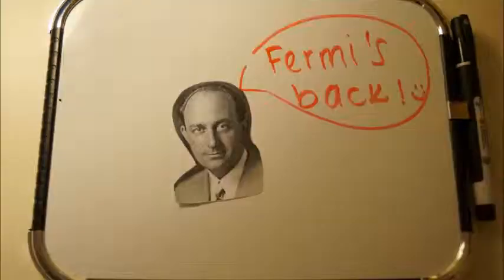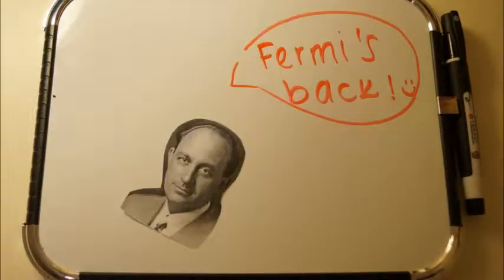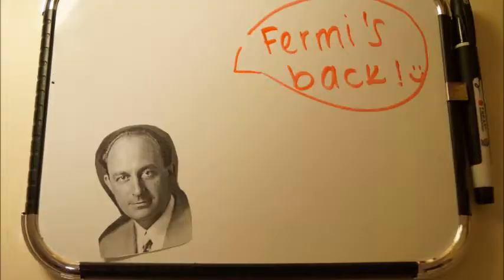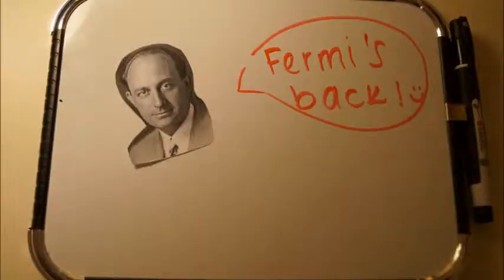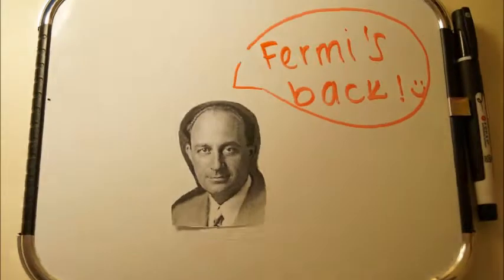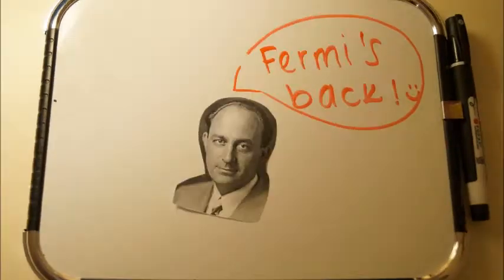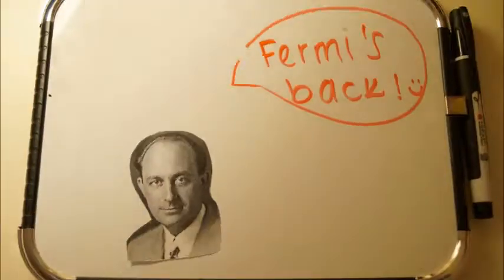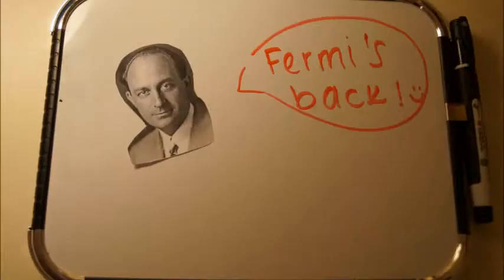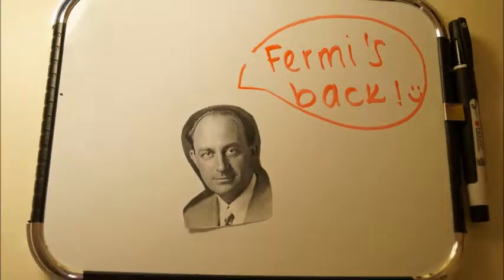Hi, it's Fermi again! In 1942, I showed that self-sustaining nuclear reactions are actually possible by constructing the first nuclear reactor at the University of Chicago. An important part of nuclear reactors is the moderator, which is used to slow down neutrons, since slow neutrons are the most easily absorbed by uranium nucleus.